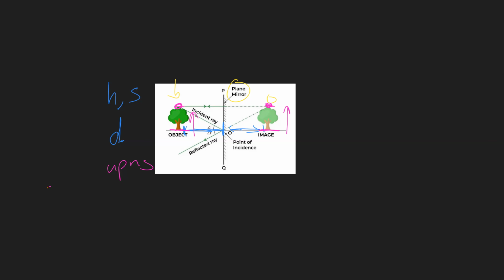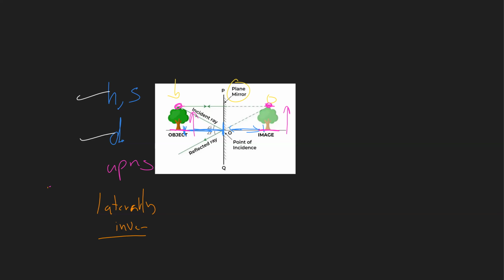So the right hand of the object looks like the left hand of the image, and your left hand looks like the right hand of the image. So we say it is laterally inverted. That means left becomes right and right becomes left.